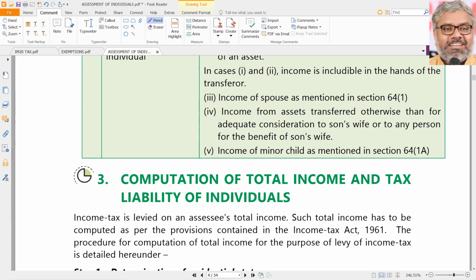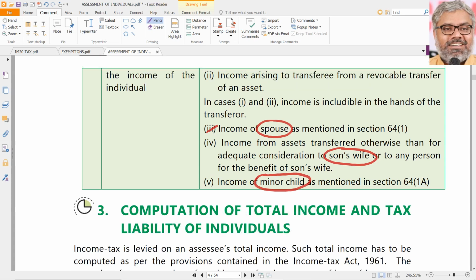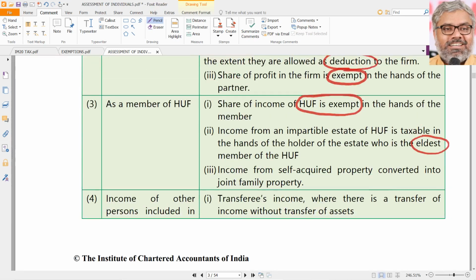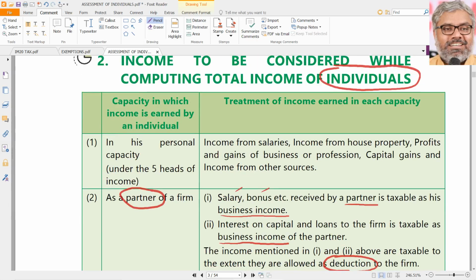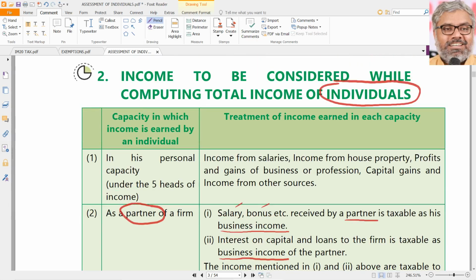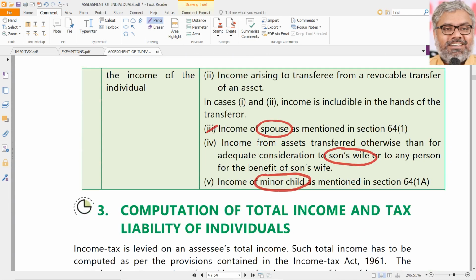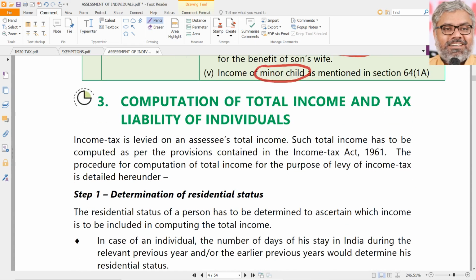Other provisions related to the income of spouse, income of son's wife and income of minor children, all of these things are applicable to the individual, and those incomes, though they are not earned by the individual, still will be considered as incomes of that particular individual.